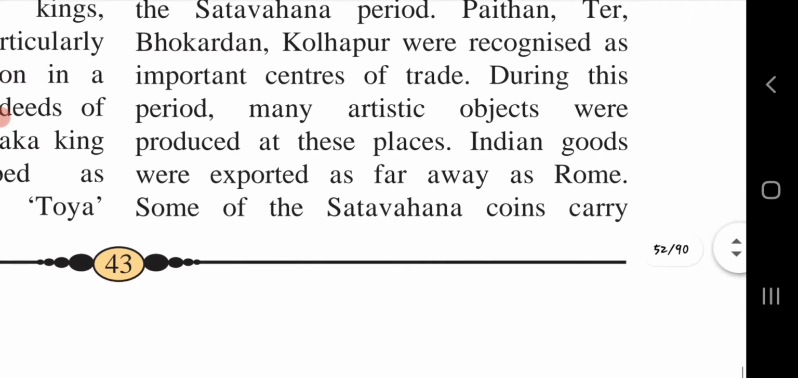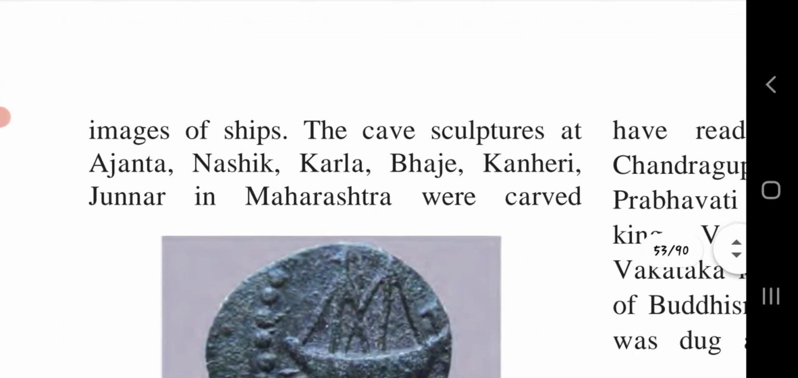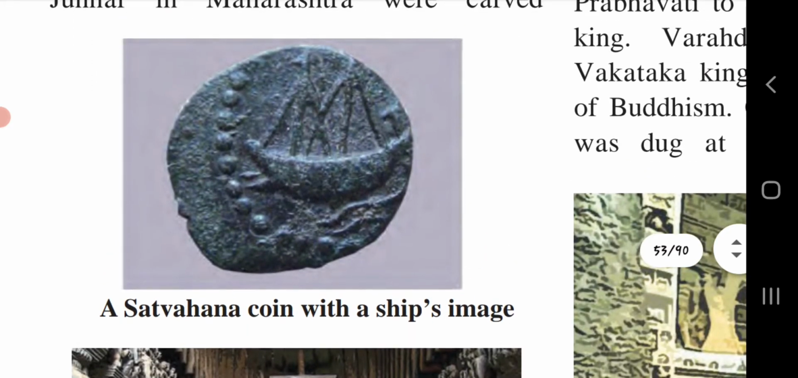During this period, many artistic objects were produced at these places. Indian goods were exported as far away as Rome. Some of the Satavahana coins carry the image of ships. The cave sculptures at Ajanta, Nashik, Karla, Bhaje, Kanheri, Junnar in Maharashtra were carved. Here we can see a Satavahana coin with a ship's image. The Satavahana kings made different types of images on coins, and this is one type of coin found in excavations of the Satavahana dynasty.